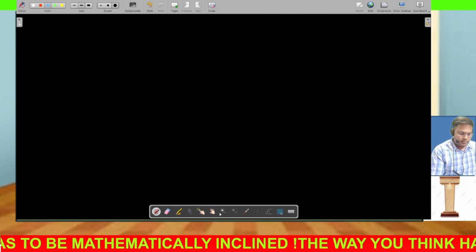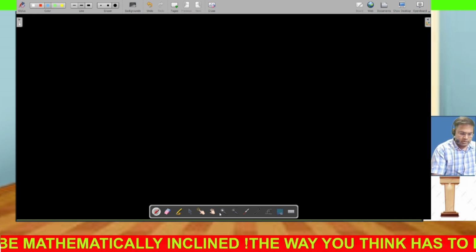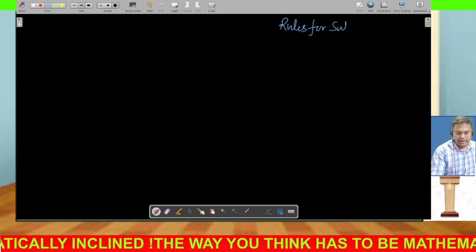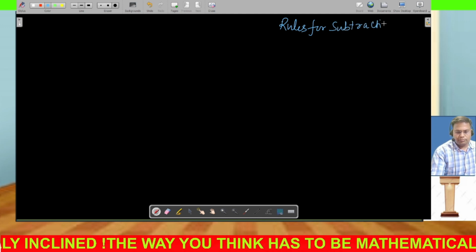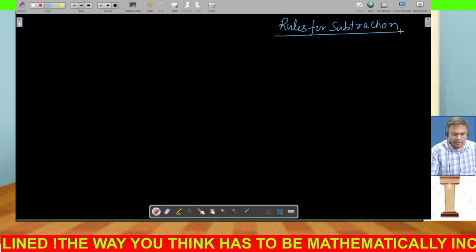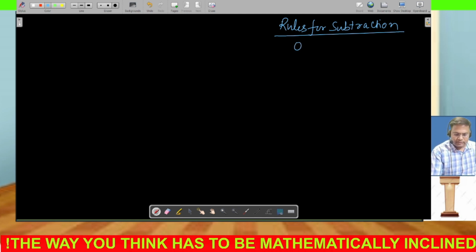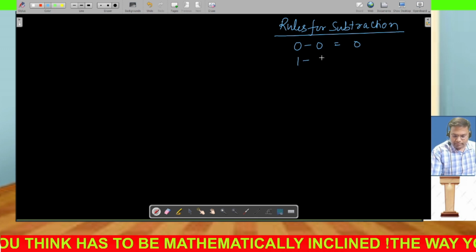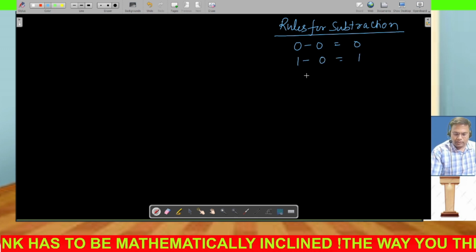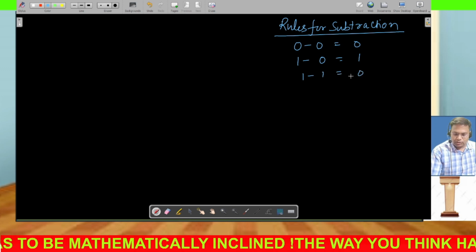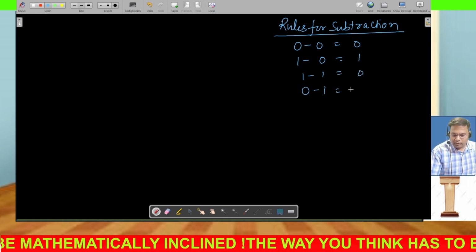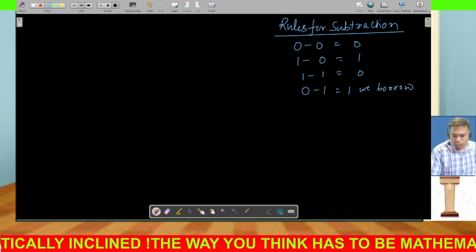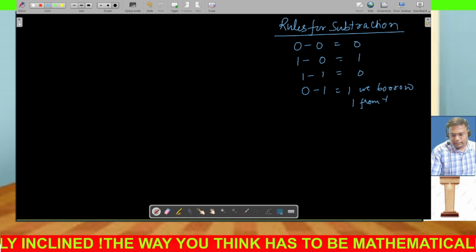Now we'll be learning about the subtraction of binary numbers. So there are some rules for subtraction, so that we understand first and then we'll move to the difference of two binary numbers. So the rule number 1 is if 0 minus 0 we write as 0, if 1 minus 0 we write as 1, if 1 minus 1 this is 0, but if 0 minus 1 it is 1, we borrow 1 from the left side digit.